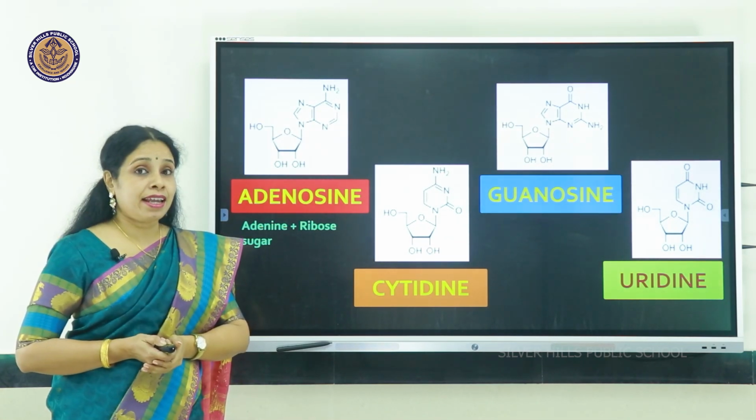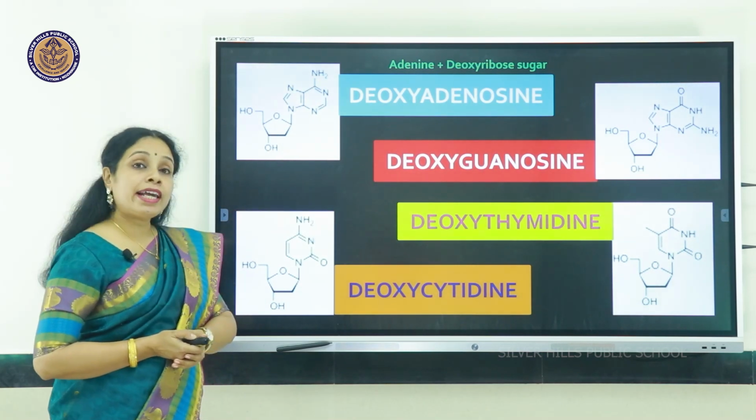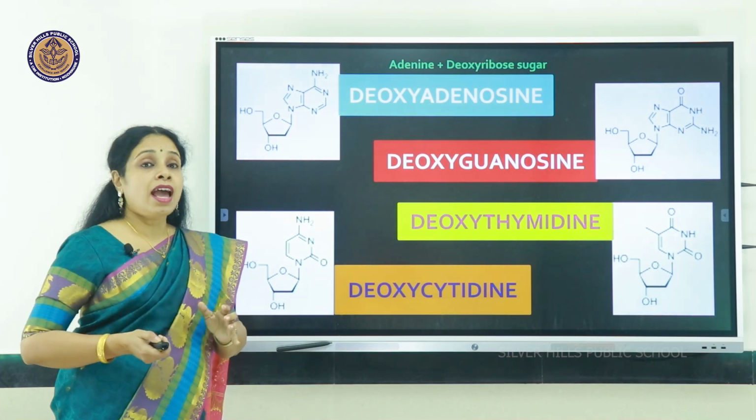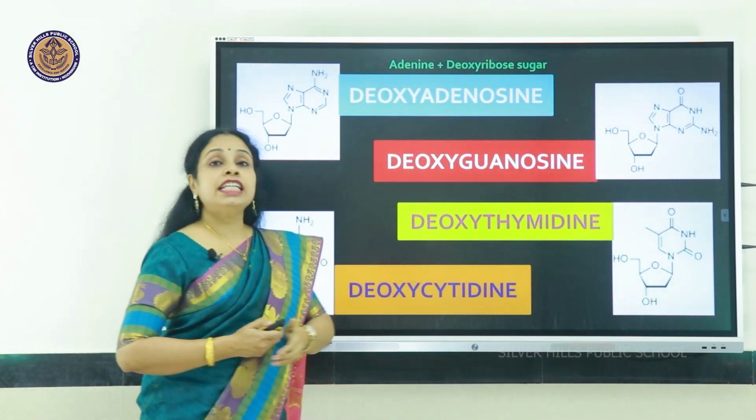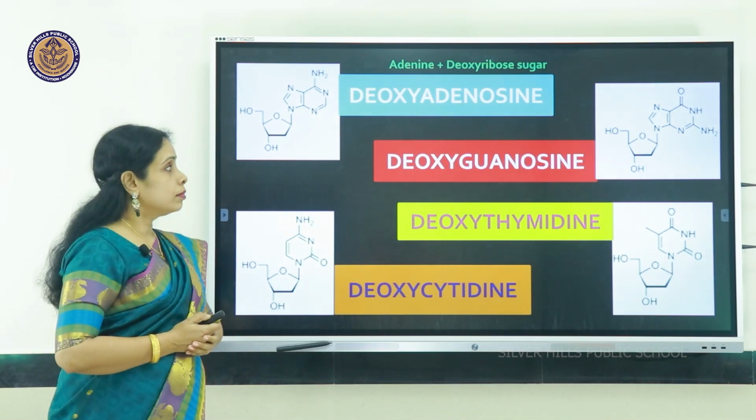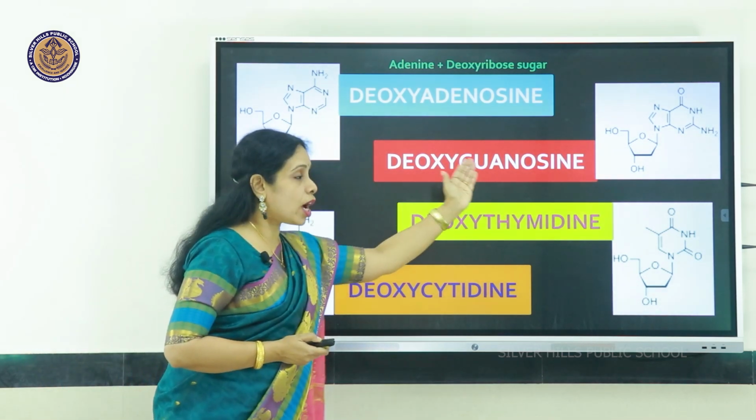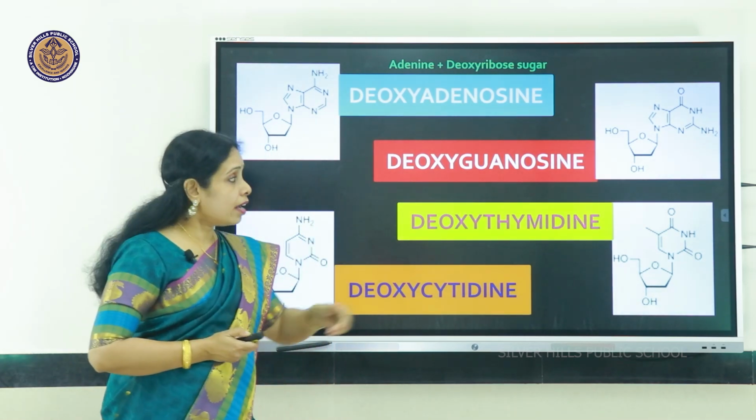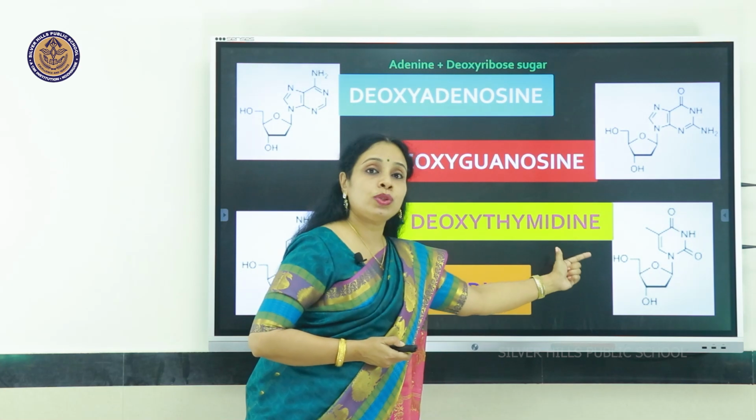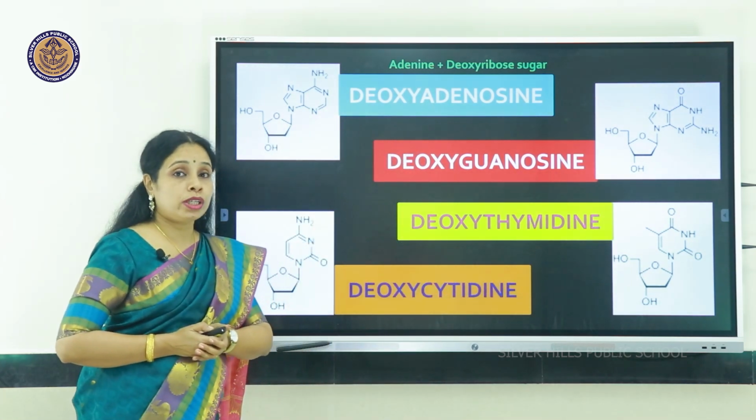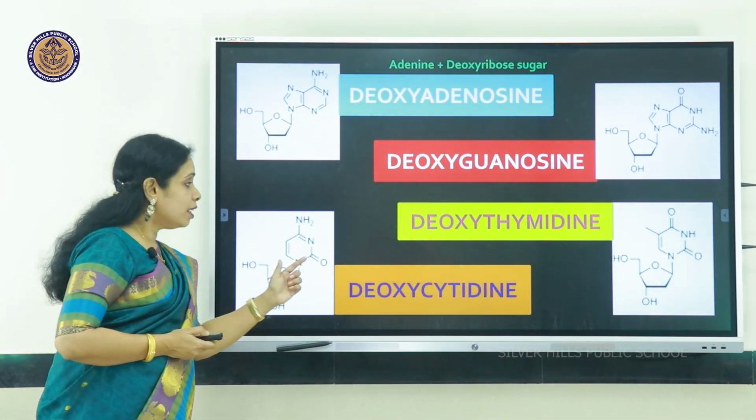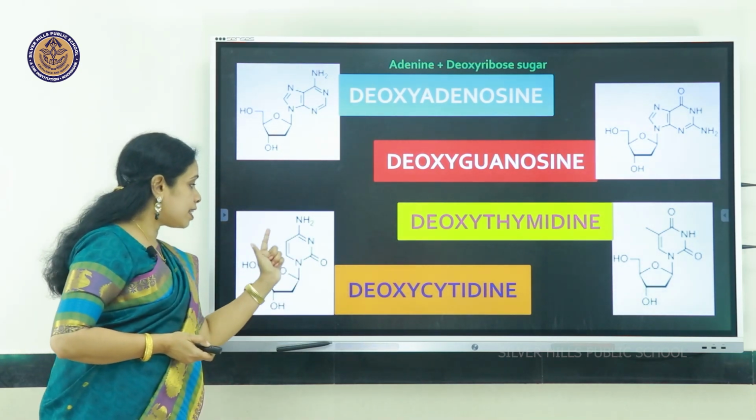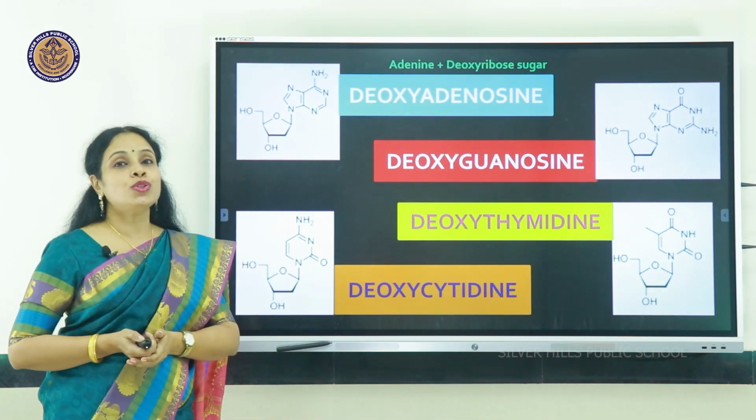Now if it is DNA, it will be known like this, deoxyadenosine. There adenine is attached to a deoxyribose sugar, or it could be deoxyguanosine, deoxythymidine. There you can see thymine is attached to the deoxyribose sugar, and the last one is deoxycytidine, where cytosine is attached to the deoxyribose sugar.